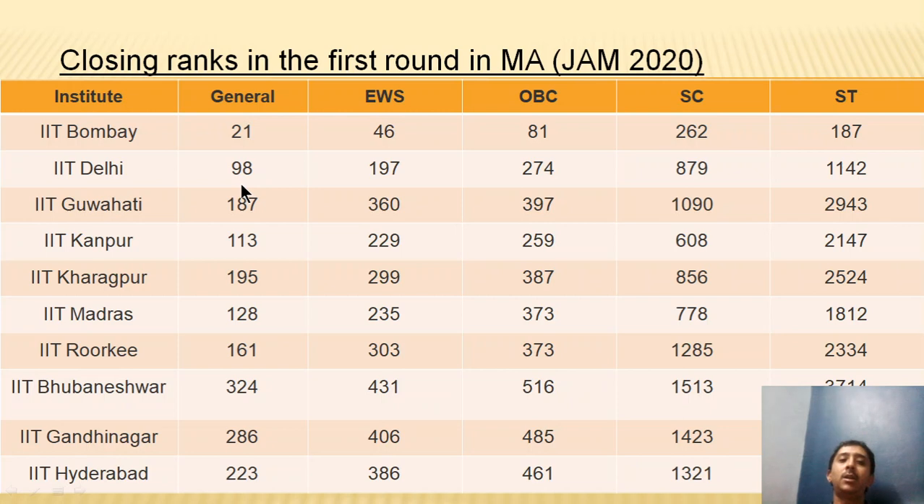Likewise, in IIT Delhi, the closing rank was 98 for general merit, 187 for EWS, 274 for OBC, 879 for SC, and 1142 for ST, and so on. So these are the various closing ranks. Once again, these details are available on the JAM website. You can go through them again later.